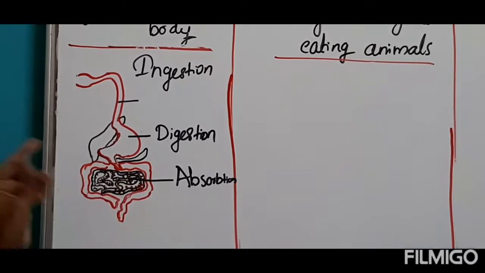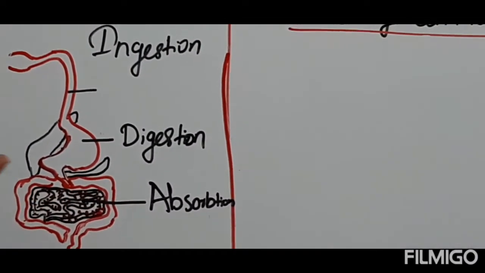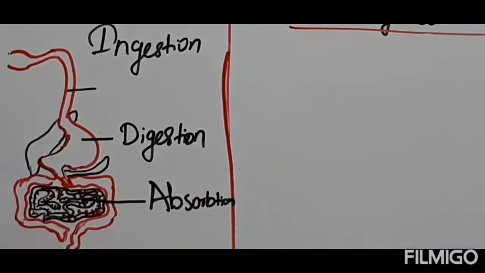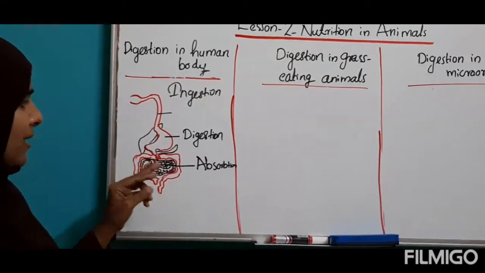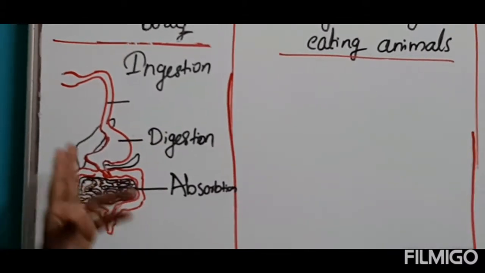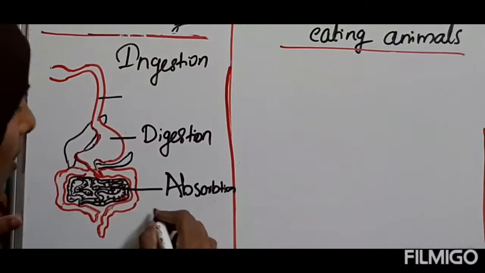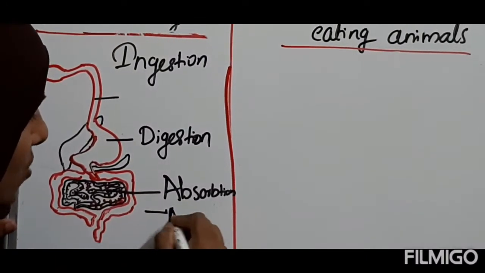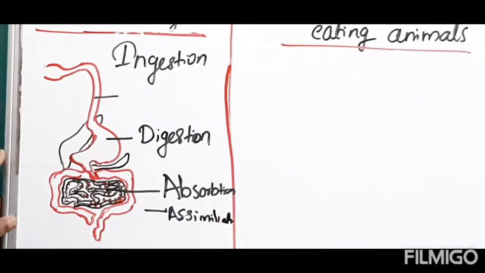After that, inside the small intestine you can see a finger-like structure, what we call villi, right? That villi helps for assimilation. What is assimilation, children? Through the villi, food particles go to our internal organs through the blood vessels, and it produces energy. That process we call assimilation. So assimilation and absorption happen in the small intestine.